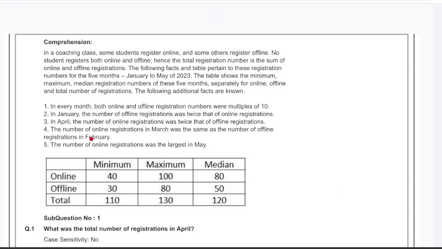CAT 2023 slot 3 LRDI section. The first puzzle which we're going to take today, the puzzle was about a coaching class. Let's go through it once.